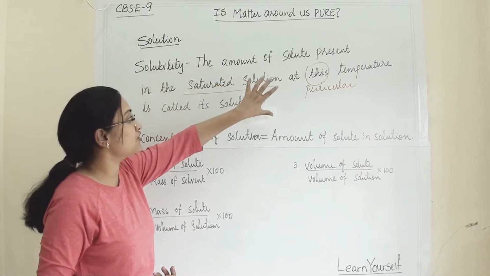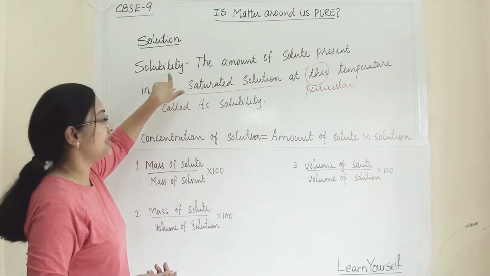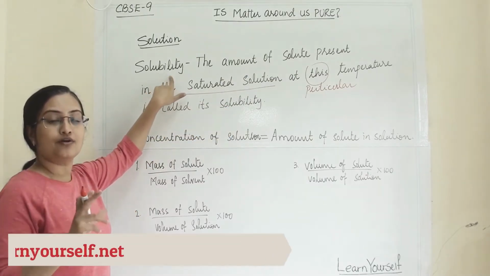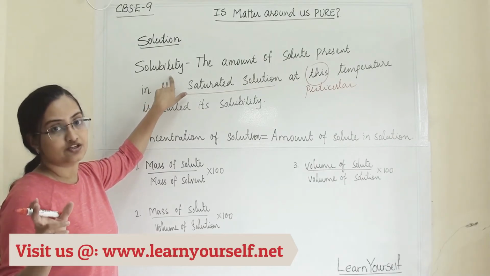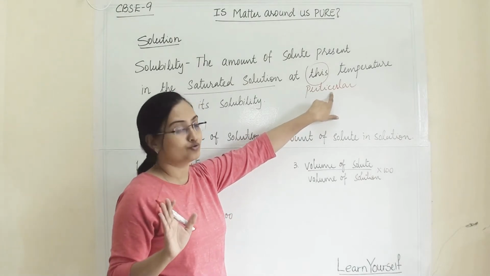So however much solute has been dissolved in a saturated solution is termed as the solubility of that solute in that particular solvent, but this should happen at a particular temperature or room temperature.